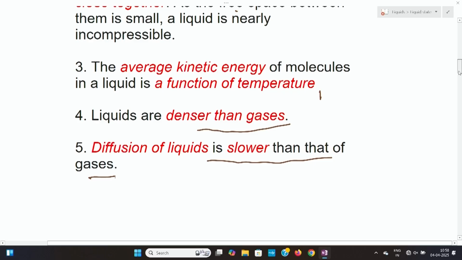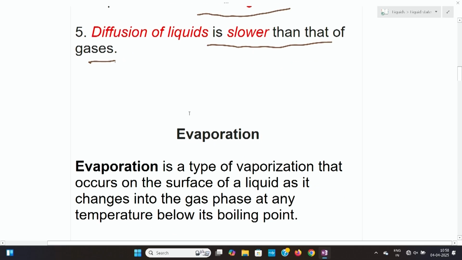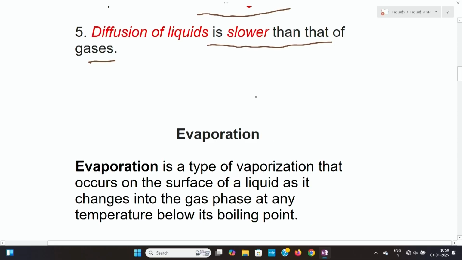Next, we are going to see the properties of liquids. First, we are going to see evaporation. As we saw here, the molecules are arranged like this in the case of liquids. They have some intermolecular forces between themselves, and because of these intermolecular forces, they are very difficult to move from their positions.